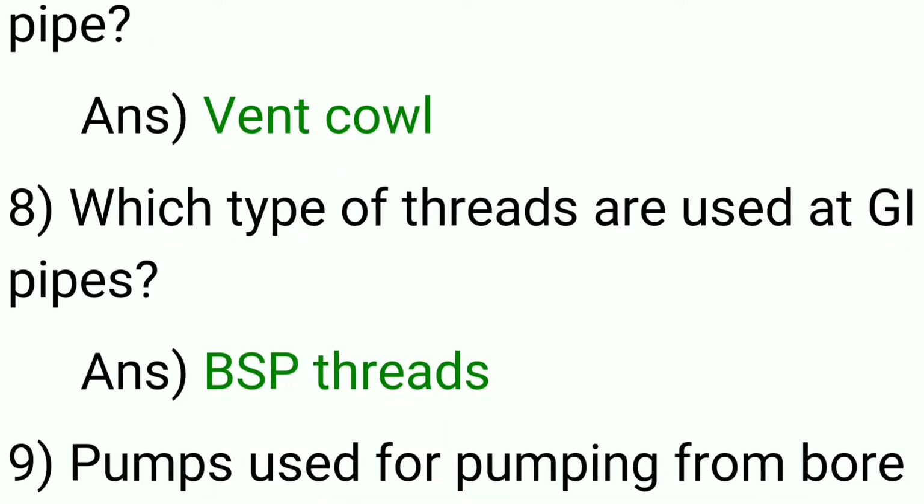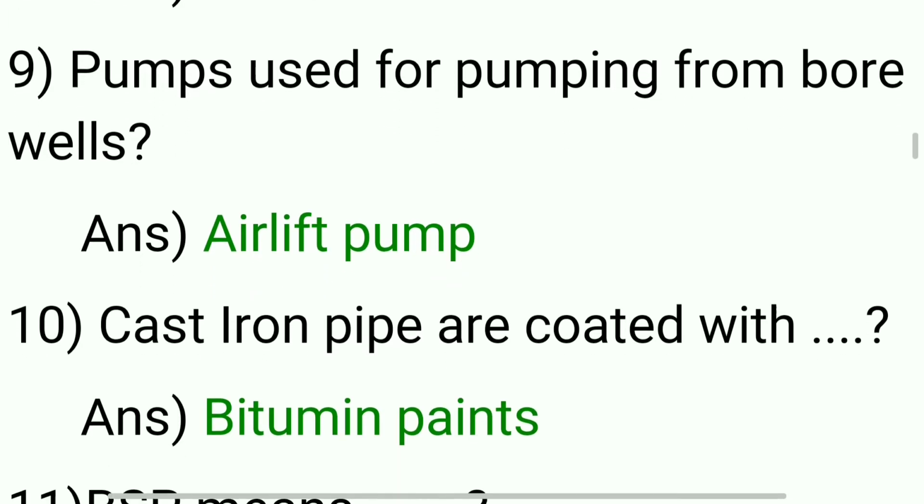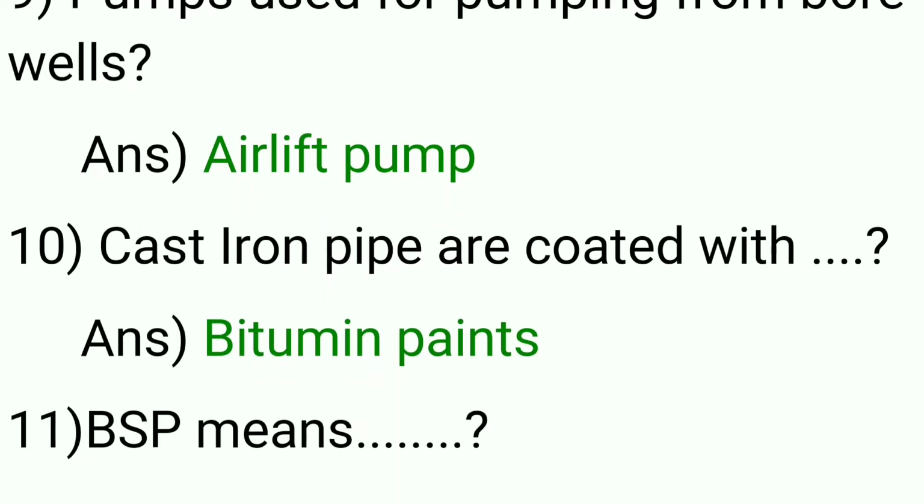Eighth question, which type of threads are used at a GI pipe? Answer, BSP threads. That means British Standard Pipe Threads. Ninth question, pumps used for pumping from bore wells. Answer, airlift pump. 10th question, cast iron pipes are coated with bitumen paint.